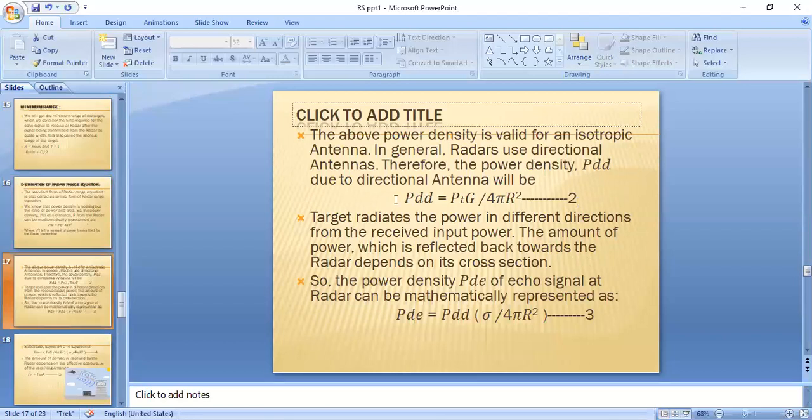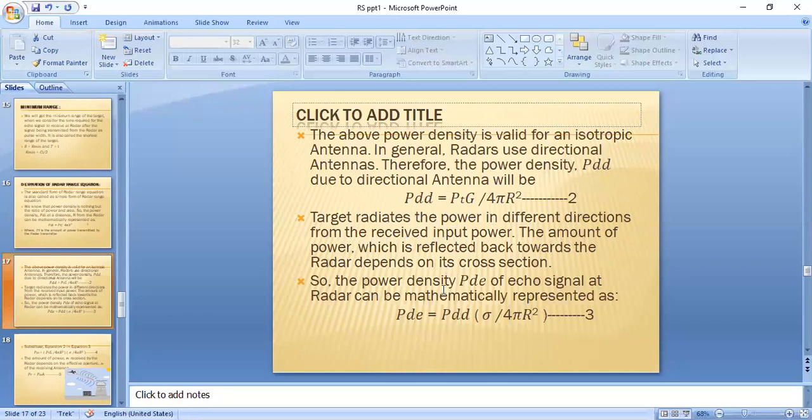Whenever we are sending the signal through space, the target radiates the power in different directions. Whenever the target receives that signal from the radar, the amount of power which is reflected back towards the radar depends on its cross section. So the target receives the signal from the directional antenna and radiates power in different directions from the received input power.